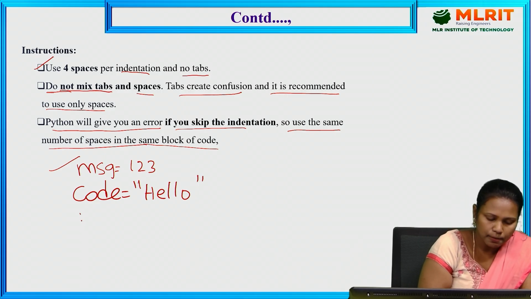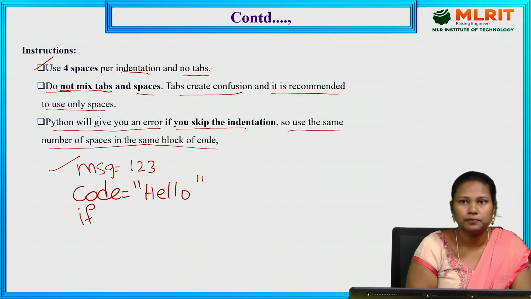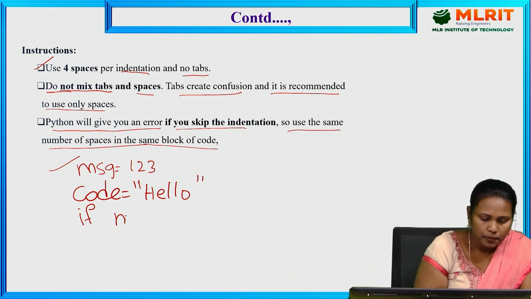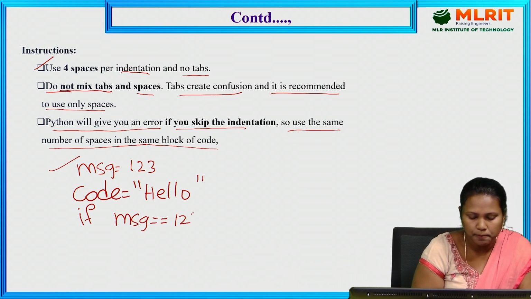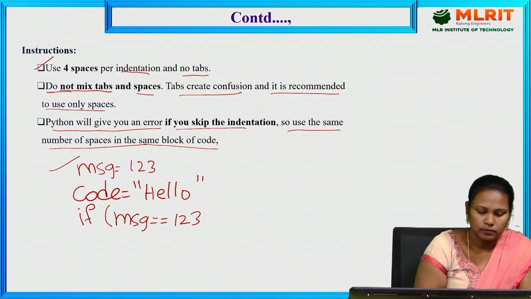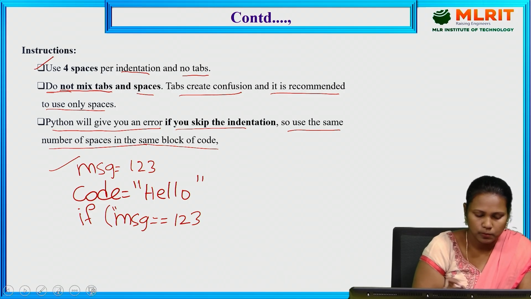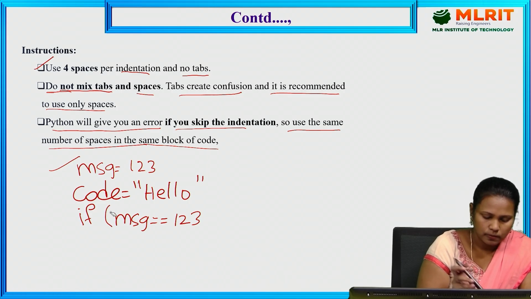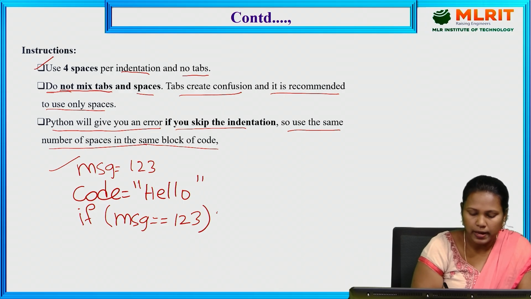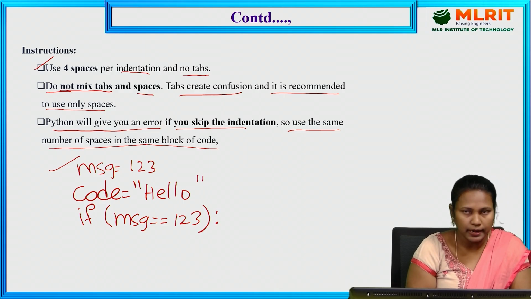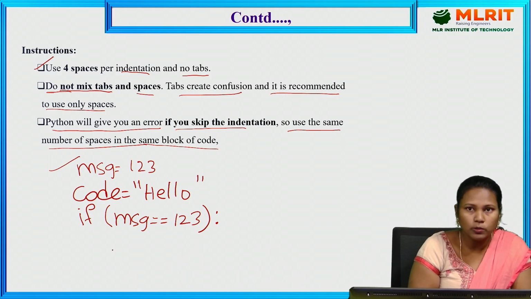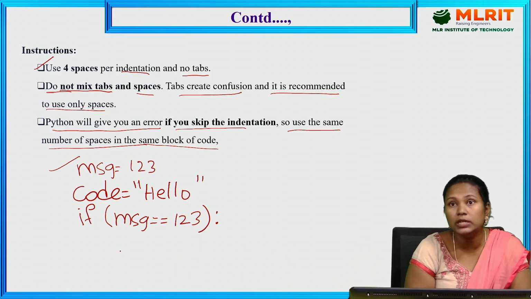So for example, if message equal to 123, I am giving a colon. Whenever you enter the colon, it gives the 4 spaces, and only then does it start the line.